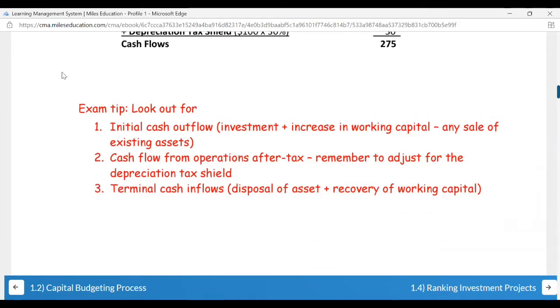Terminal cash inflows. If in between you choose to dispose of an asset, you are going to receive cash, and you are going to recover the working capital. So whatever cash inflow is there, either during the project or at the end of the project, you need to consider that.